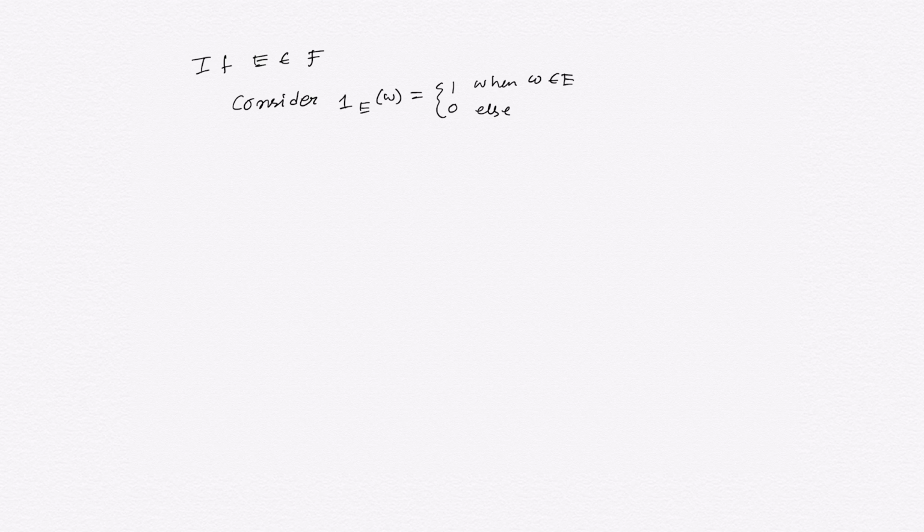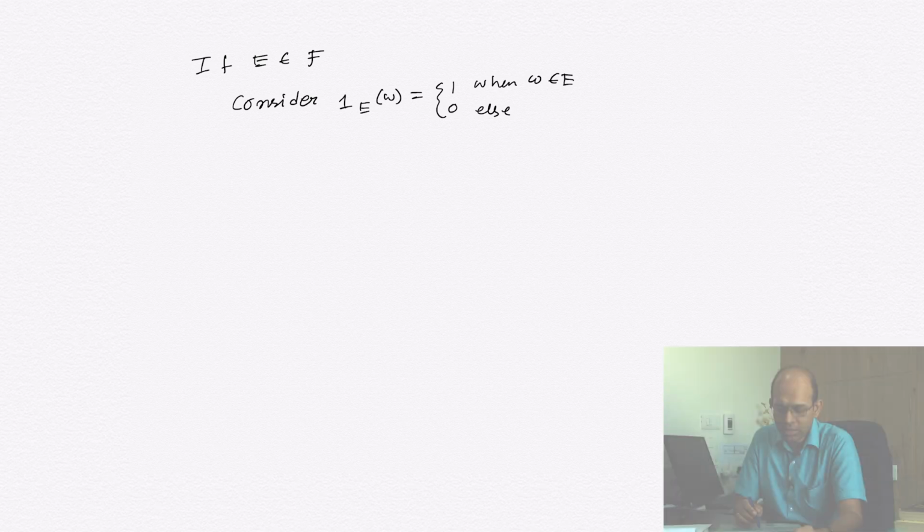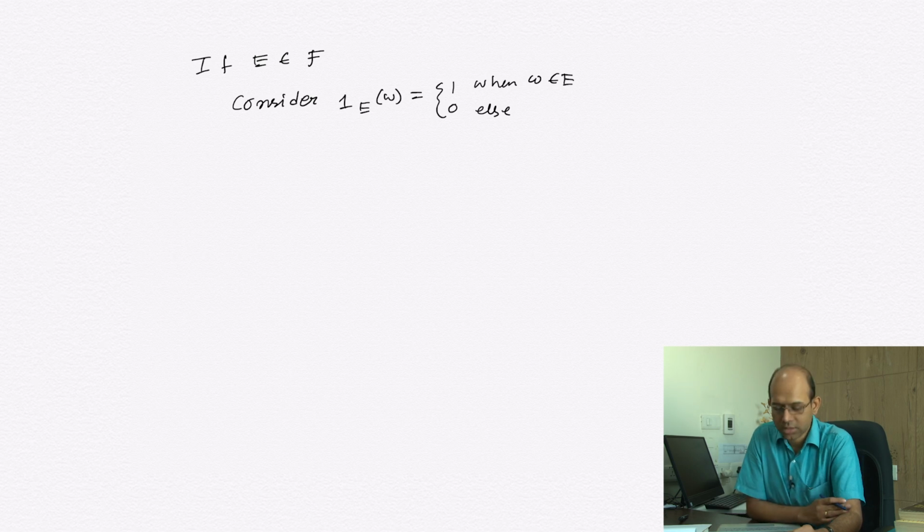So this is of course a measurable function. Why? Because the inverse image of 1 is E, and E is measurable. Any Borel set you take which includes either 1 or 0, its inverse image would be either E or E complement.